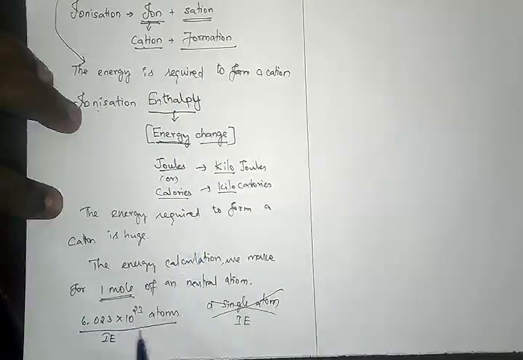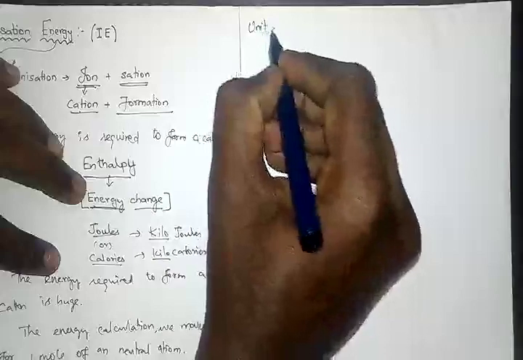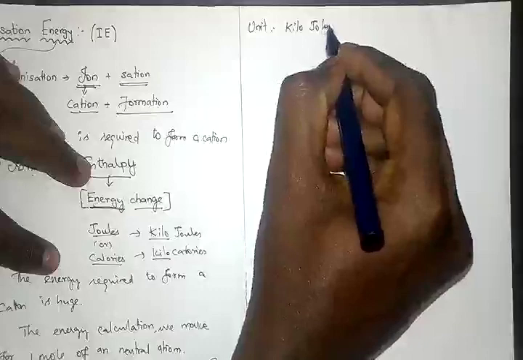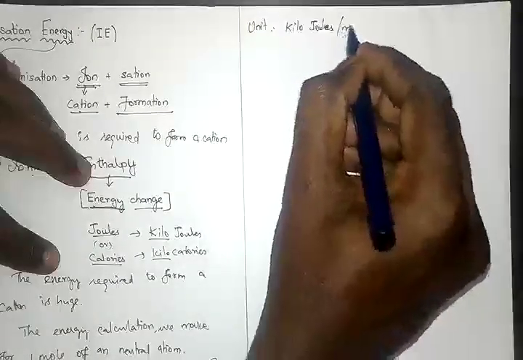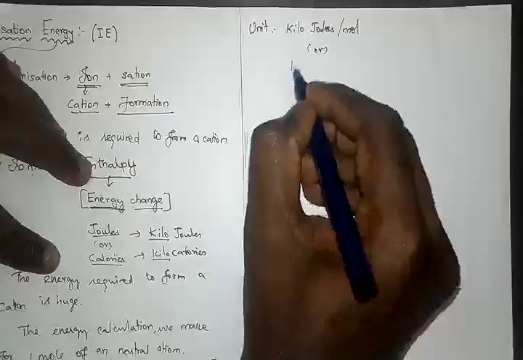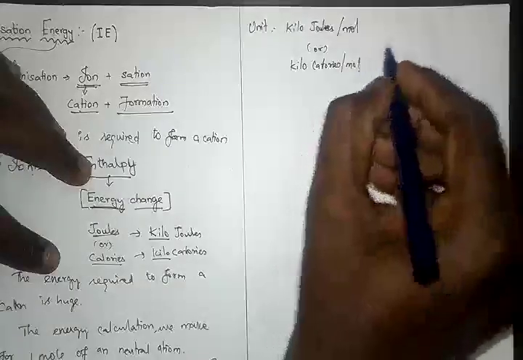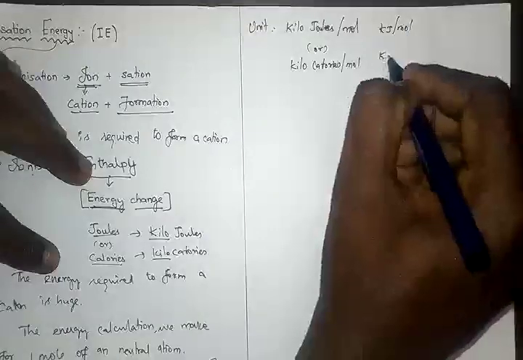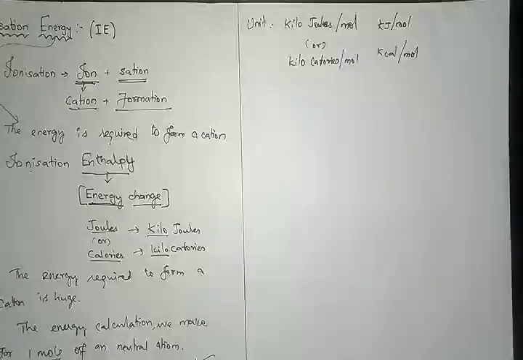So the unit of ionization energy is kilojoules per mole or kilocalories per mole, simply kJ/mol or kcal/mol. These are the two units we use.